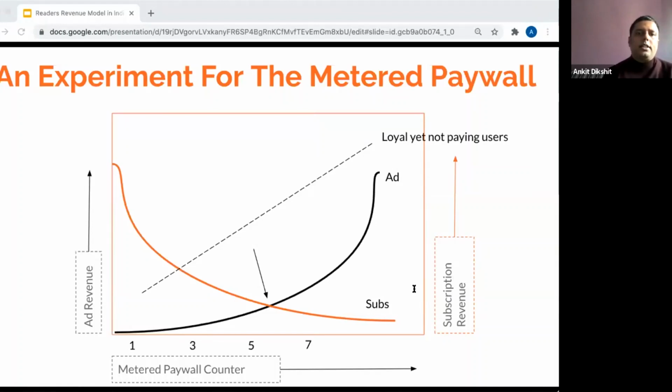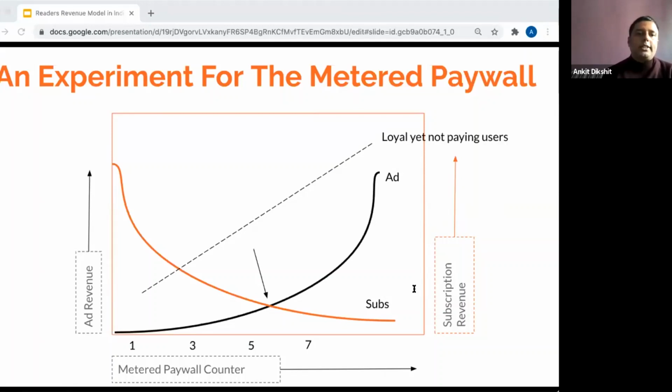The idea, I think, is that you should be doing an experiment and find out your optimal point where you are getting the maximum revenues.